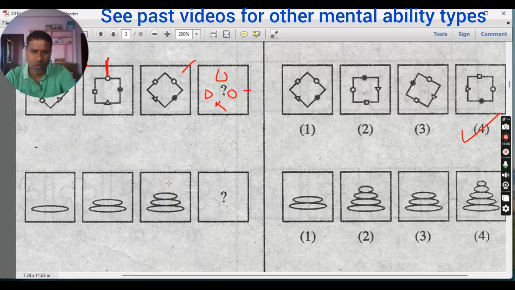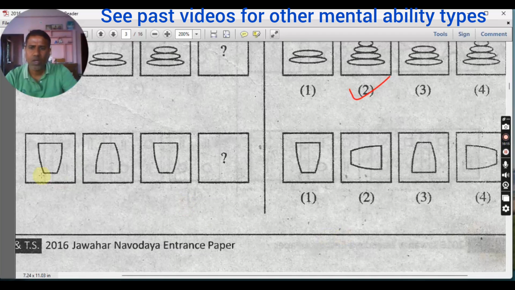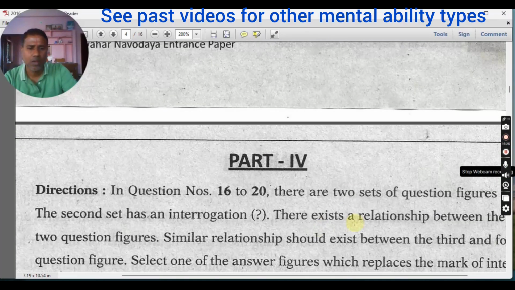Just some small pile should come up. Maybe pebbles or water. Maybe 1, 2, 3, 4. So this is the correct one. Next, you see from this figure to this figure, what happened? This is reversed. Again, this is reversed. Again, just reverse it. Very simple question. So this is the correct answer. Next.